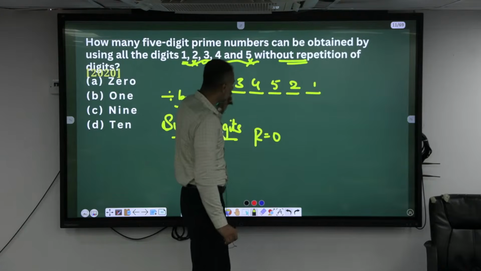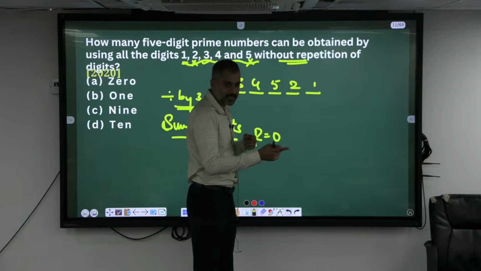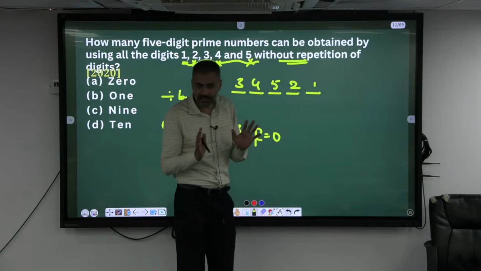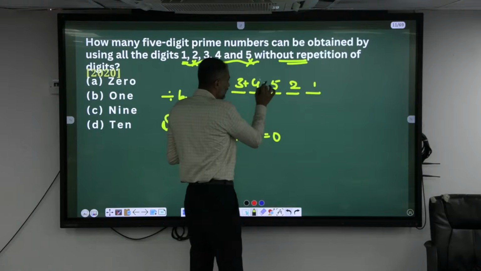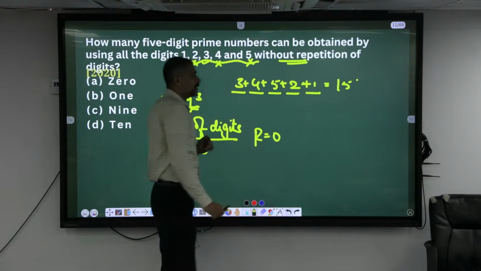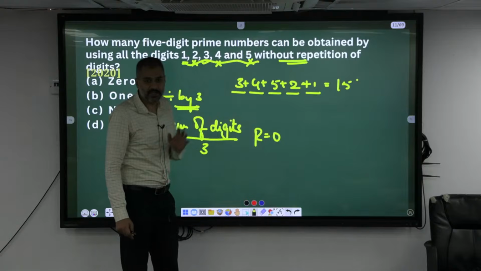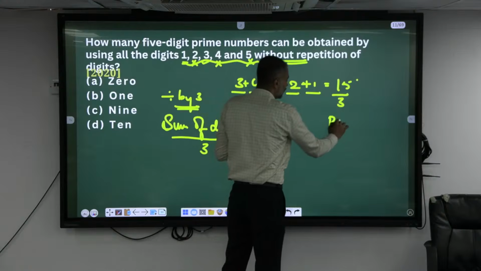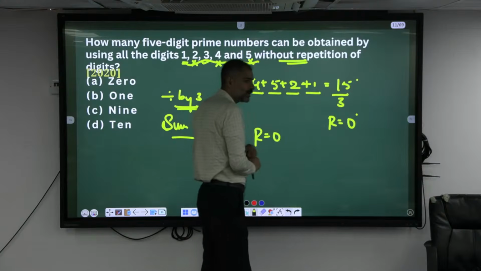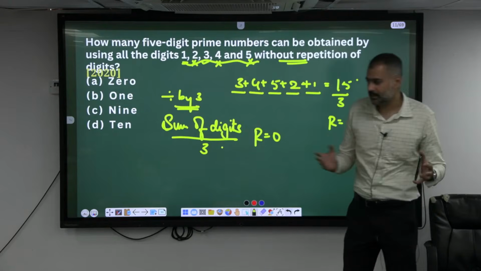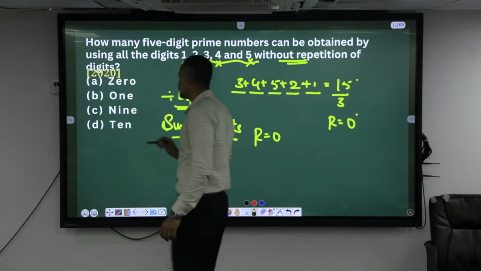Now if I add all these digits in any sequence, in any order, what should I get here? 18, right? Isn't it? Okay, is it divisible by 3? Yes. So what is the remainder? 0. A number which is divisible by 3, can I call it a prime? So how many such prime numbers? 0. No such prime number.